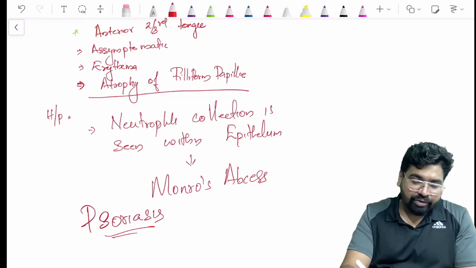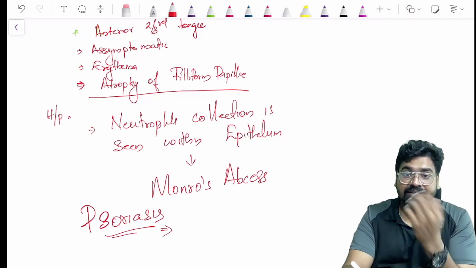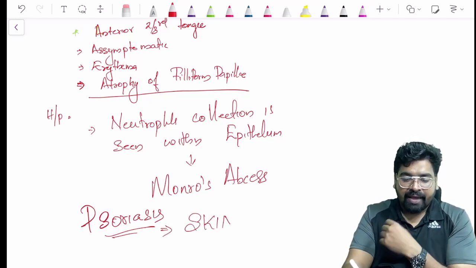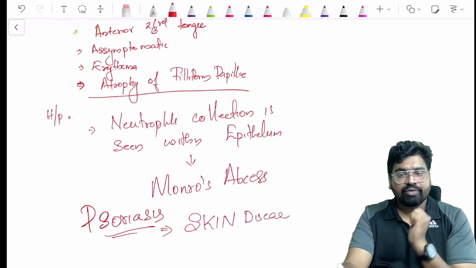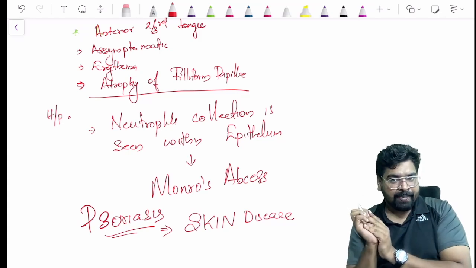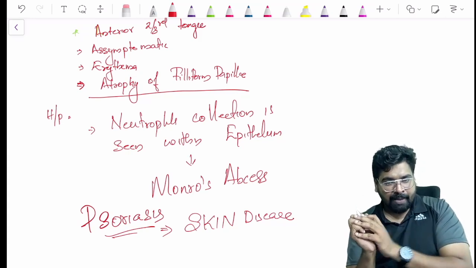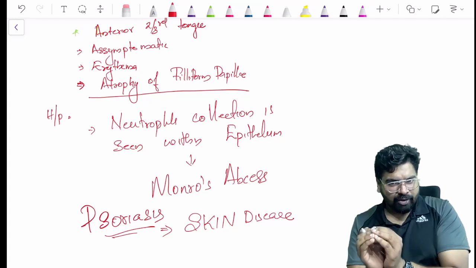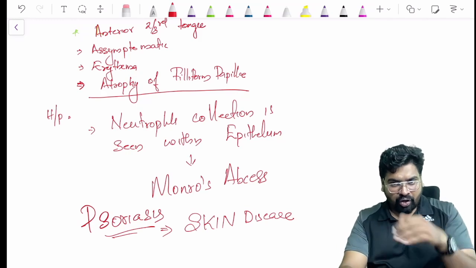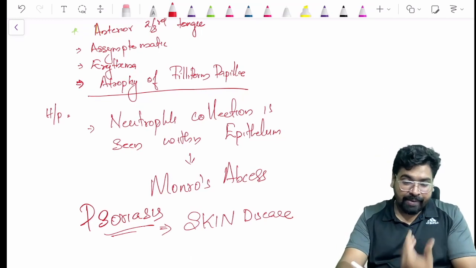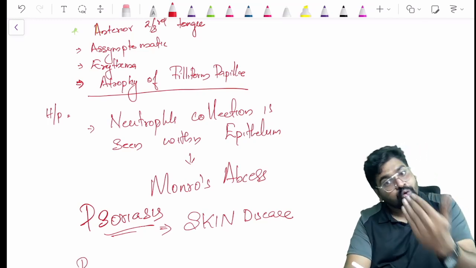Psoriasis is a disease of your skin actually. It is not an oral mucosal disease. But you see the same phenomenon of psoriasis in geographic tongue. So we call the geographic tongue by a term called psoriasiform mucositis.